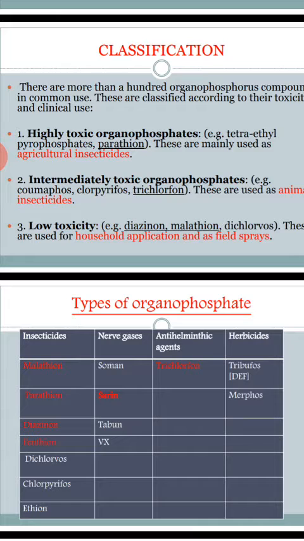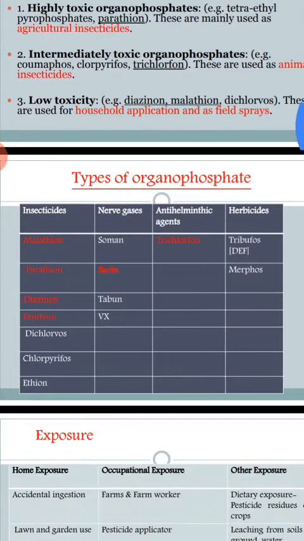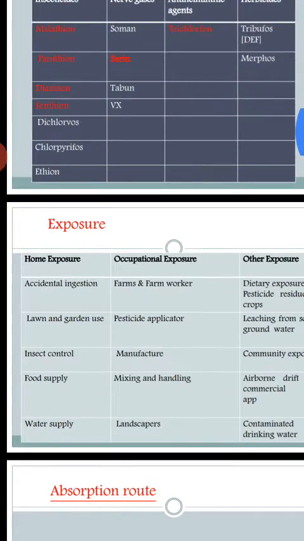Low toxicity, for example malathion, dichlorvos, diazinon. These are generally used in household applications and as a field spray. Household means in insecticides generally. These are the three types of toxicity; based upon the toxicity you can classify the organophosphorus compounds.